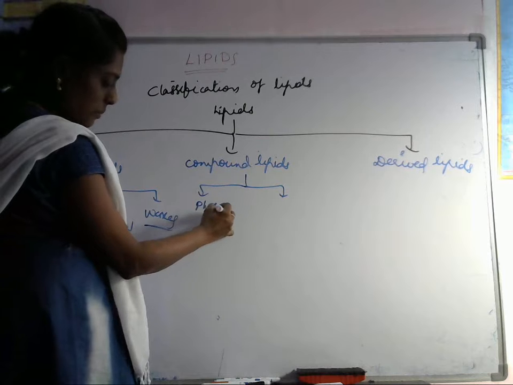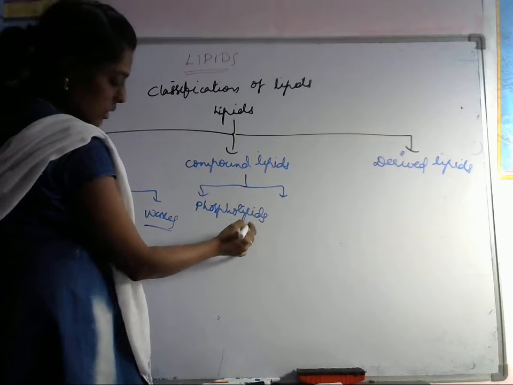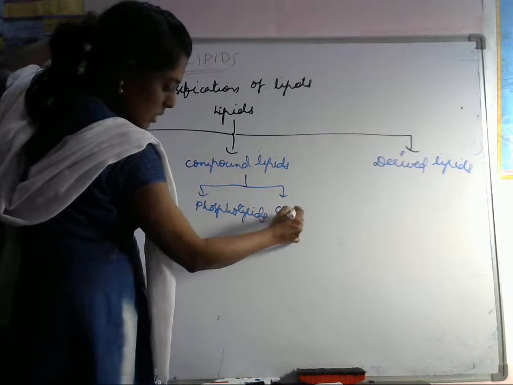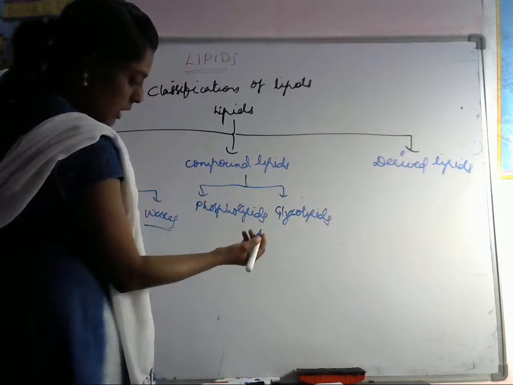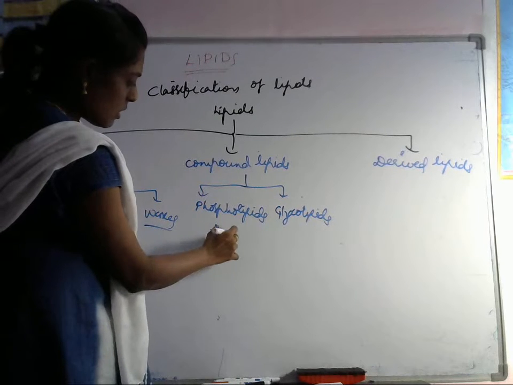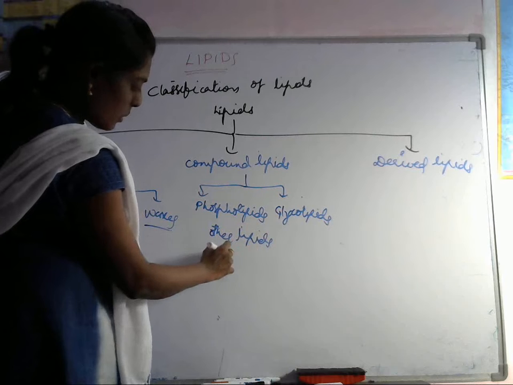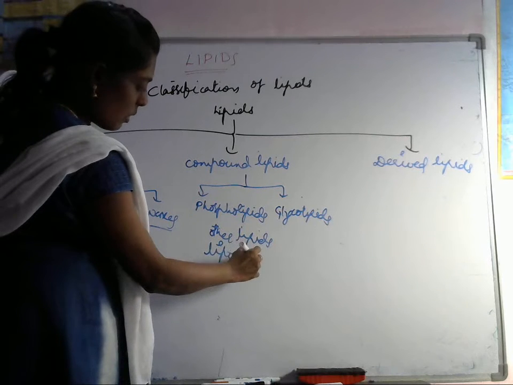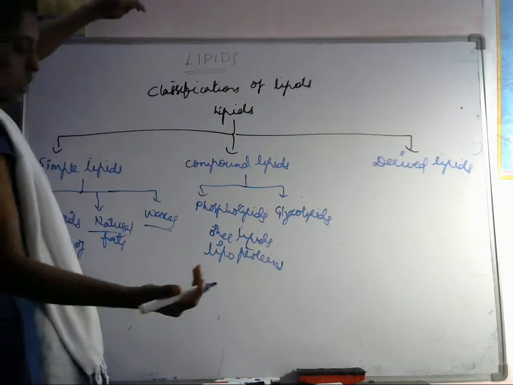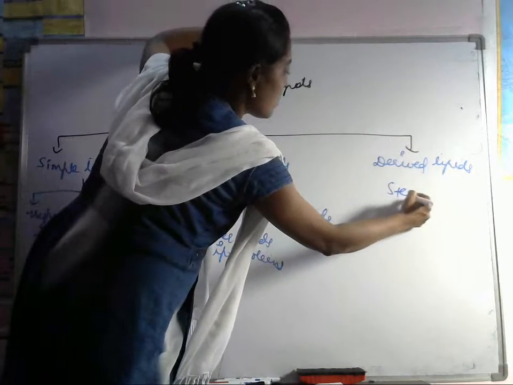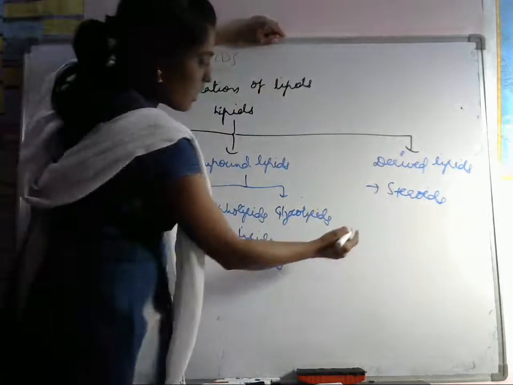Next, the compound lipids will be classified into phospholipids, glycolipids, and other lipids are also there, and lipoproteins. The derived lipids are steroids.